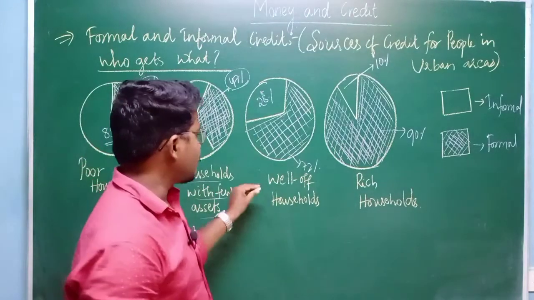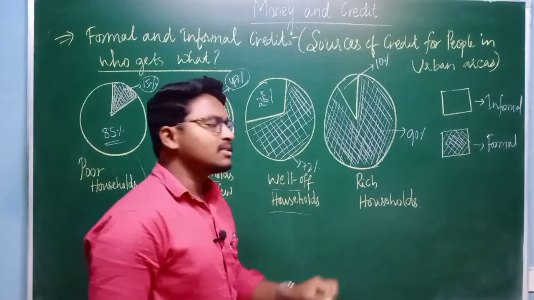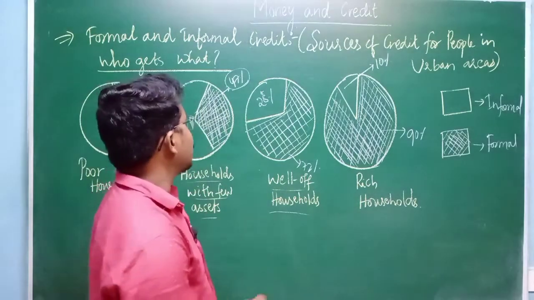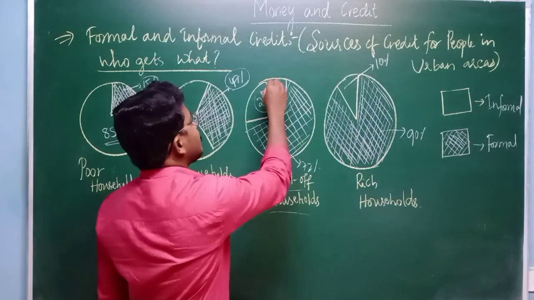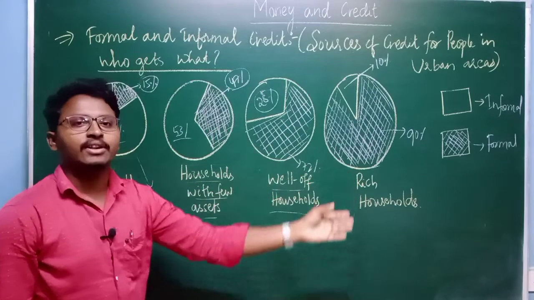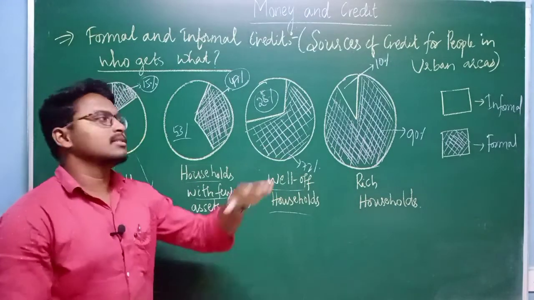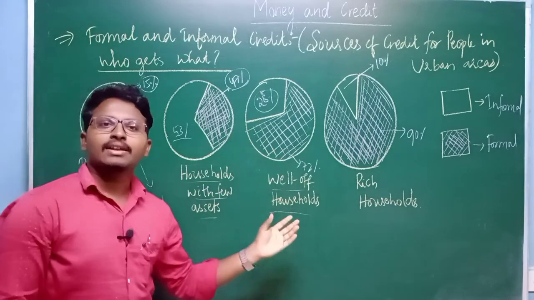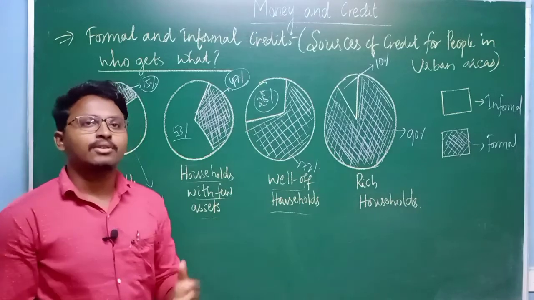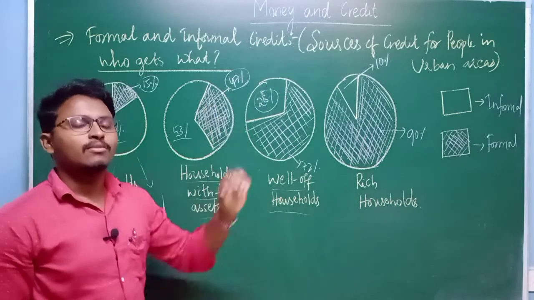Then if you take some of the well-off households, that means the rich households, here you can see very few people are actually taking from informal source of credit. The reason is that these people have collateral and banks trust them, so they get more money from formal source of credit.